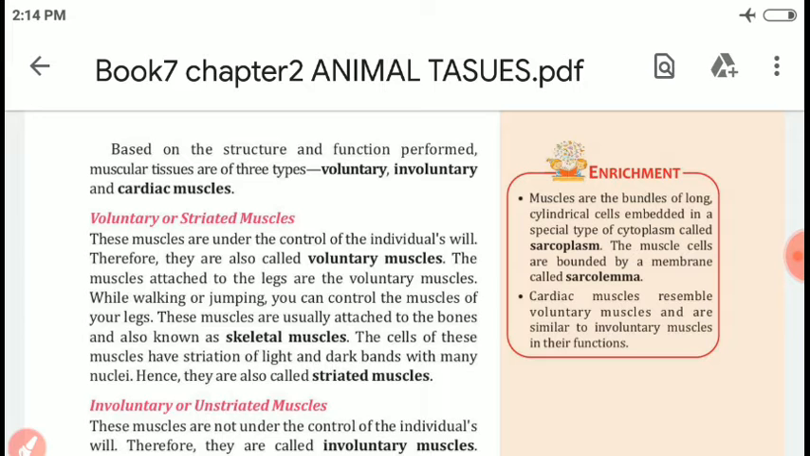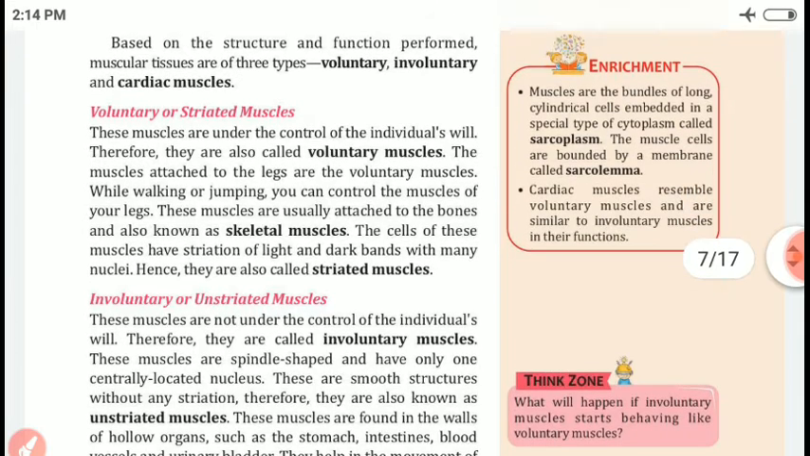Involuntary or unstriated muscles. These muscles are not under the control of the individual's will. Therefore, they are called involuntary muscles.